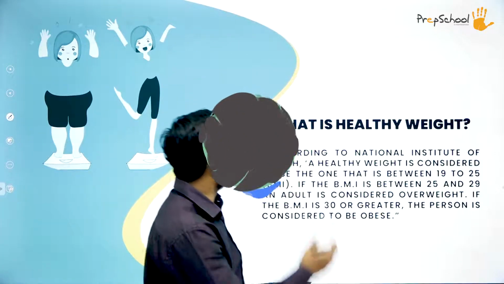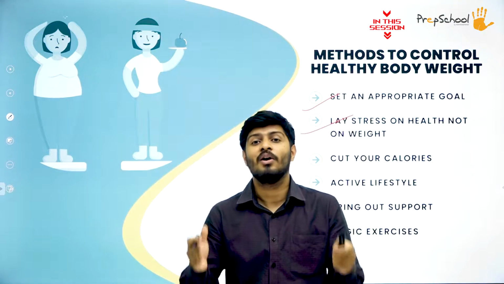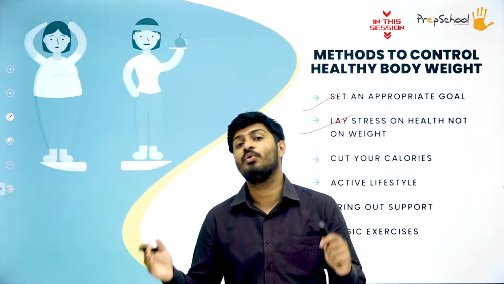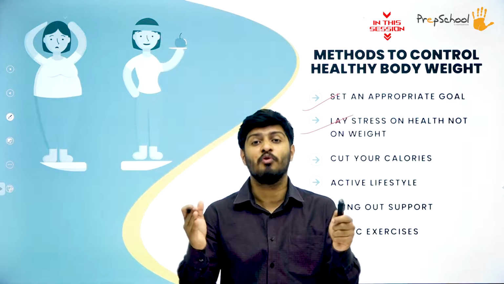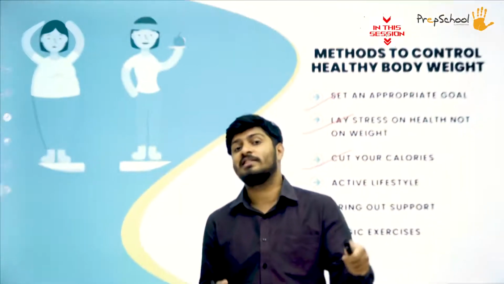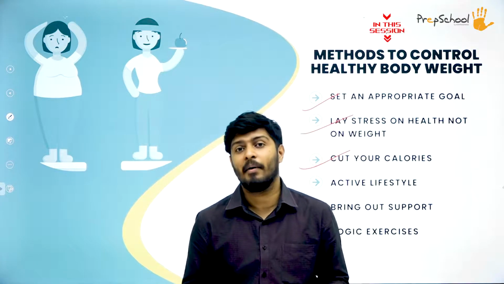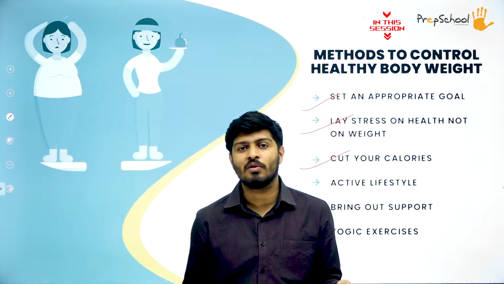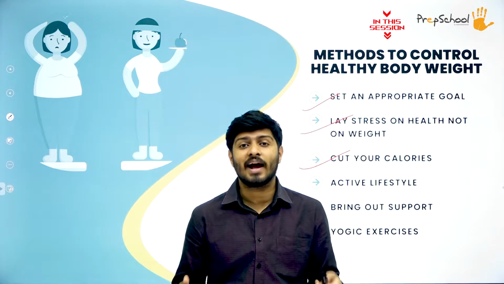So what exactly is a healthy weight? You have to focus on your lifestyle to control your weight. You should not focus on your weight to control your weight. How many calories a person needs, for example, let's say 1800 per day. And if you are consuming 2000, then you're consuming 200 calories extra.